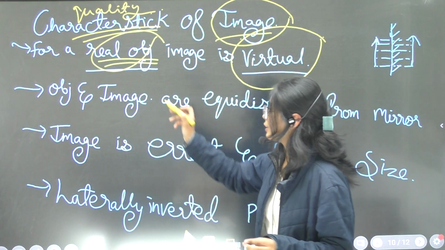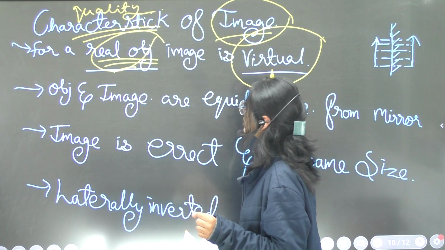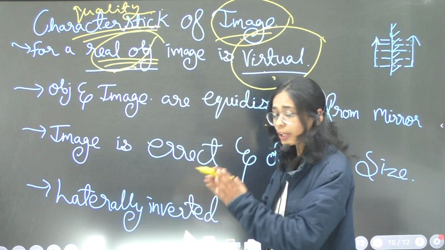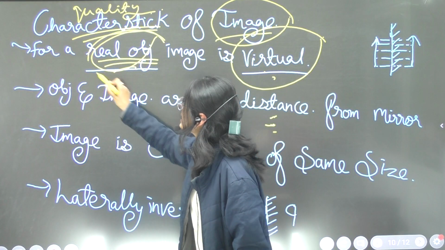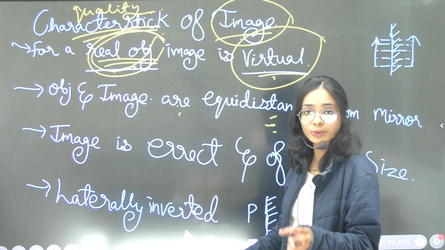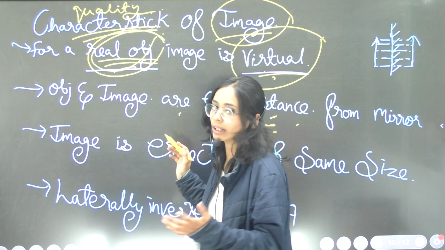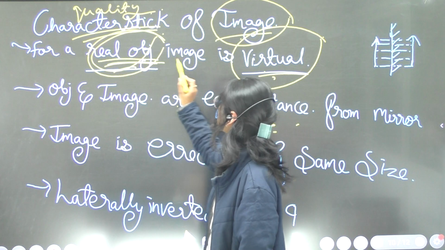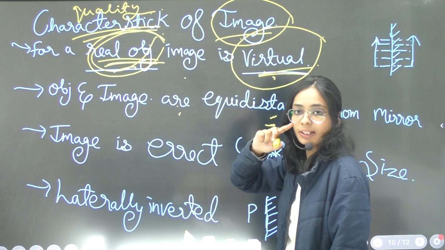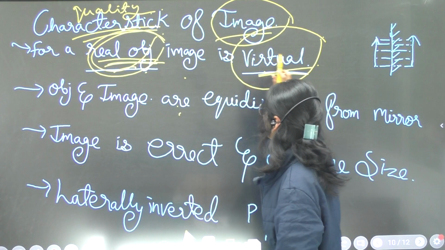Generally we assume that if the object is real, then the image will be real. No, that is not the case. If the object is real, then the image will be virtual. They are opposite to each other, the case of vice versa. A real object forms an image which is virtual in nature.